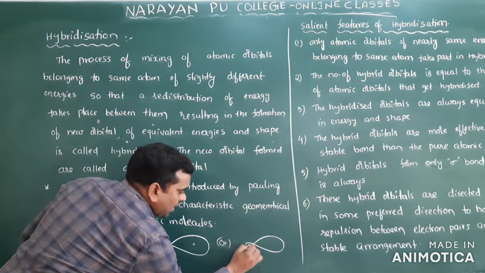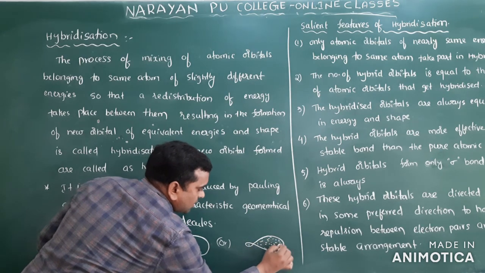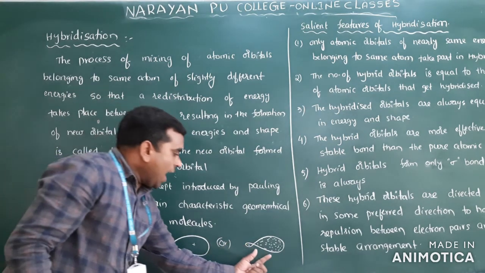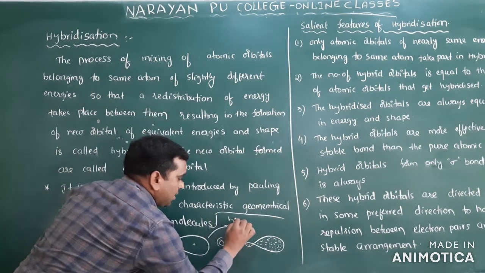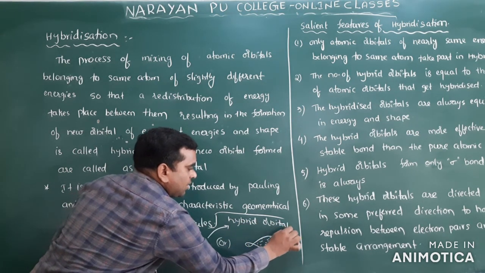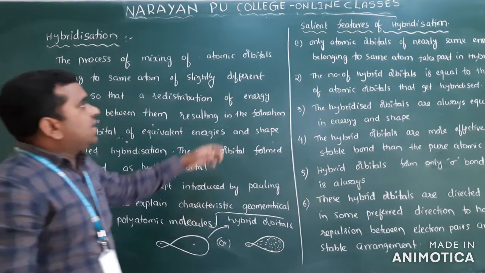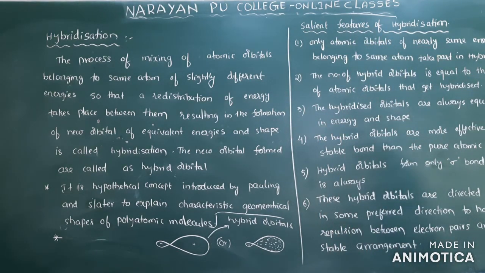Clear? So these are electrons. This is the representation of hybrid orbitals. Clear? So this is simple hybridization. Now, here are the salient features of hybridization. Which orbitals will be involved in the hybridization and what are some conditions? That we will see.